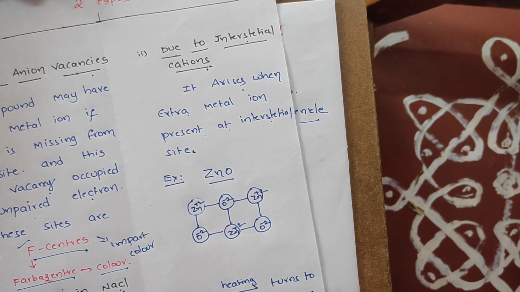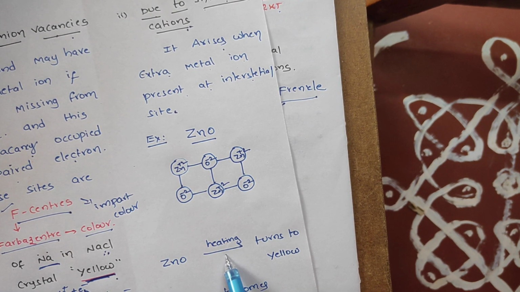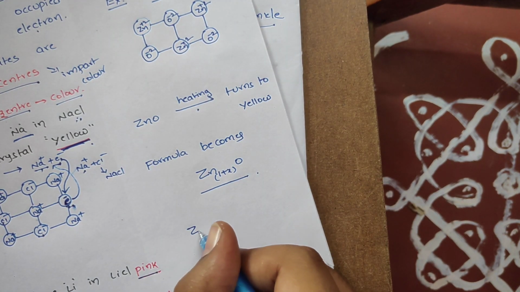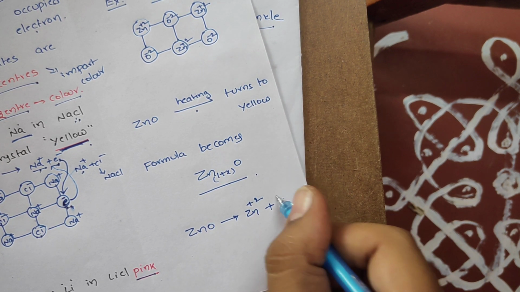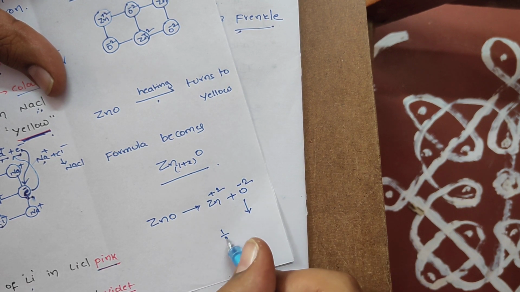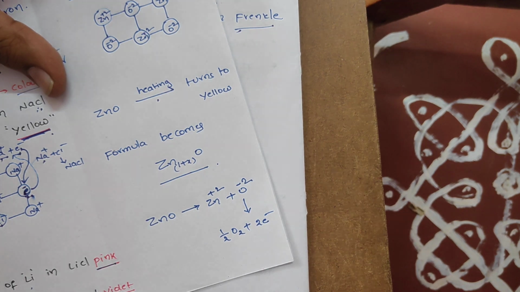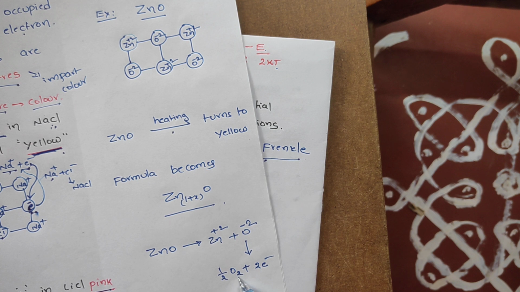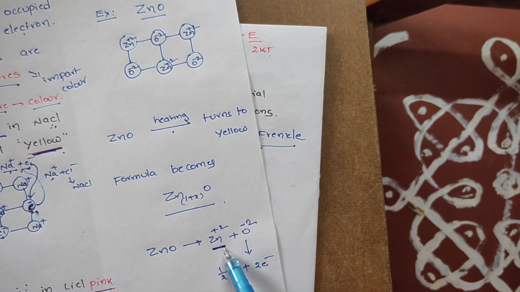Students, perfect crystal. But whenever zinc oxide is heated, what happens, sir? Zinc oxide upon heating gives Zn plus 2 plus O minus 2. O minus 2 further turns into oxygen gas along with 2 electrons. Oxygen gas escapes, being a gas, leaving only the metal Zn plus 2 ions.